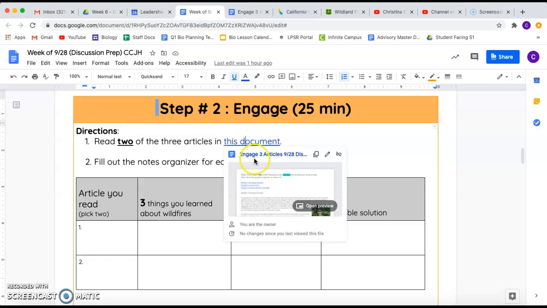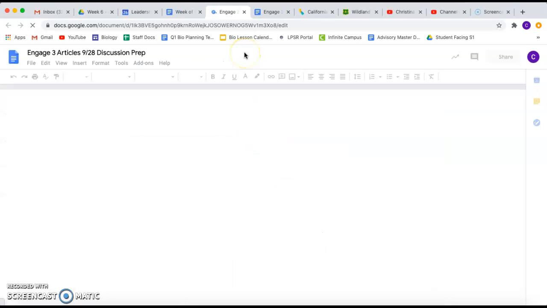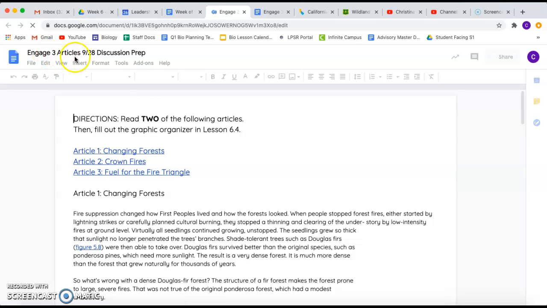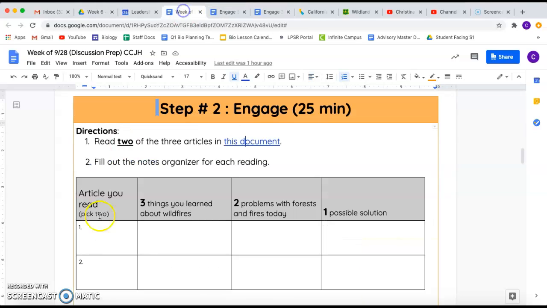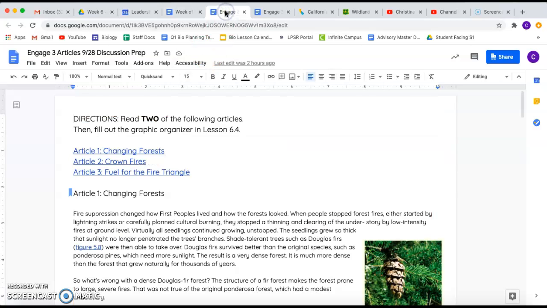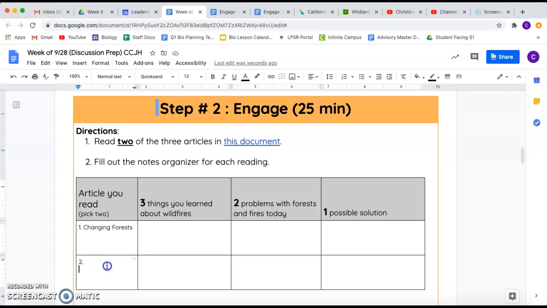So when you click on this link, it will open up a document called Engage 3 Articles. So there are 3 articles here. You're going to read 2 of them. So you're going to choose which ones you want to fill out, and then you are going to return and put your notes in this organizer. So let's say I'm really interested in changing forests and fuel for the fire triangle. So here I'm going to put my first article is changing forests, and my second one is fuel for the fire triangle.